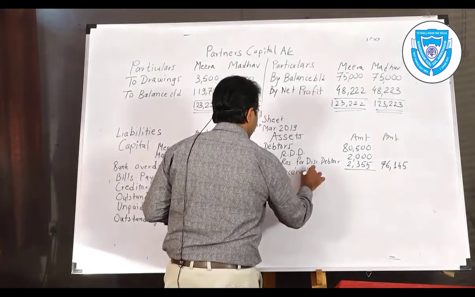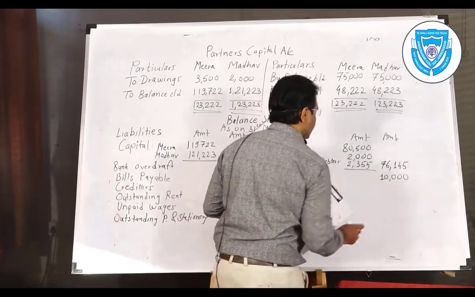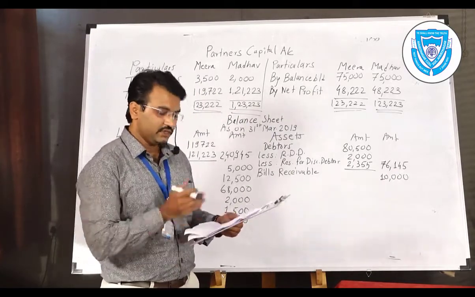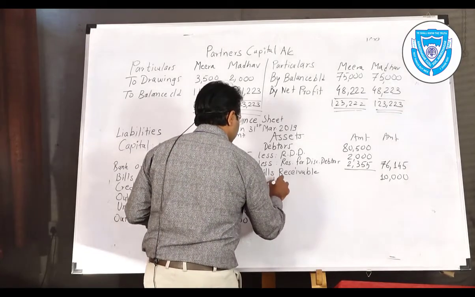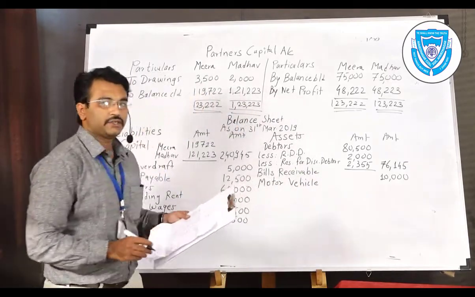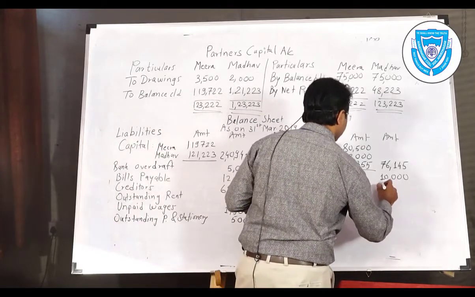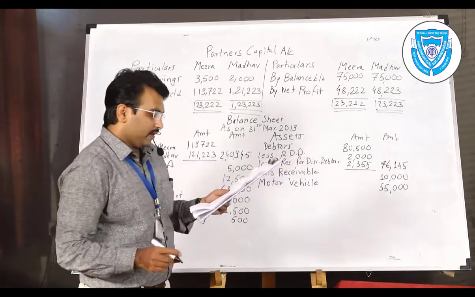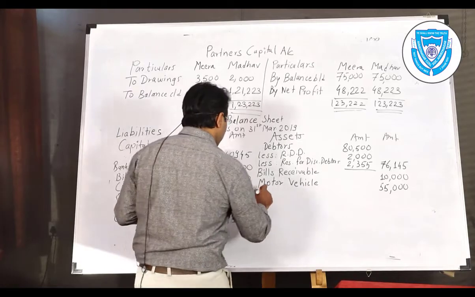Then bills receivable. No adjustment regarding the bills receivable. No unrecorded sales and unrecorded purchases like that. Adjustments are here. It is a basic problem. Then motor vehicle. Which type of asset is it? It is a fixed type of asset. Fixed asset, not liability, asset. 55,000. Fixed asset.